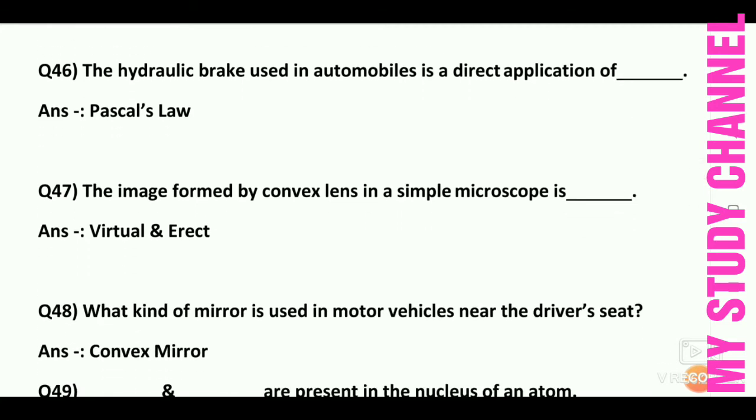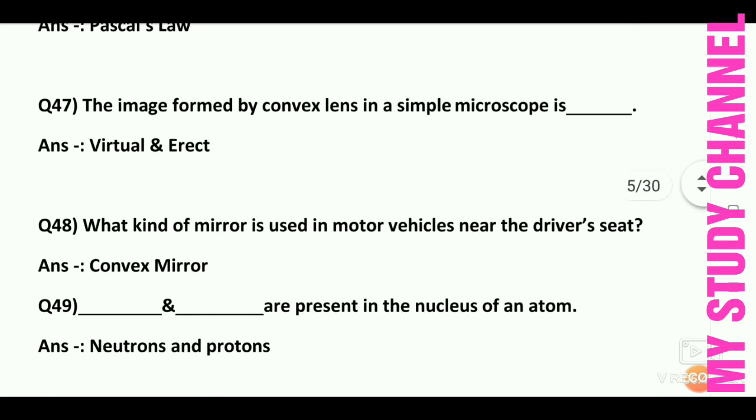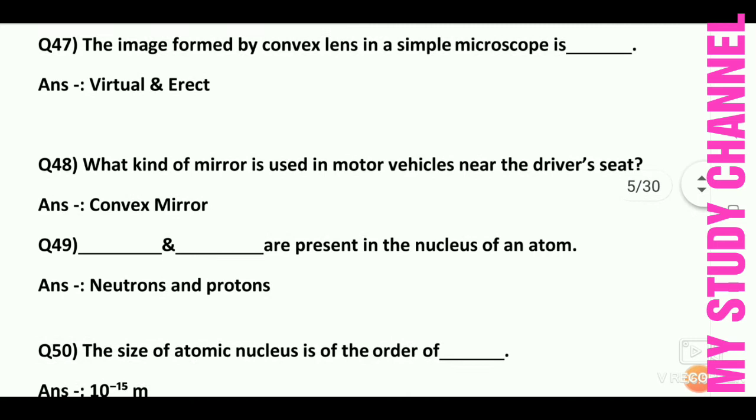Next question is what kind of mirror is used in motor vehicles near the driver's seat? Answer is convex mirror. Dash and dash are present in the nucleus of an atom. So answer is neutrons and protons. Neutrons and protons are present in the nucleus of an atom.